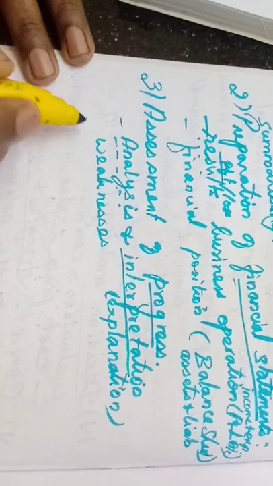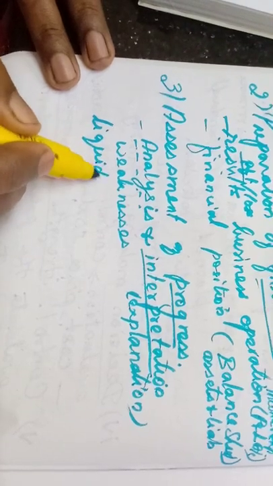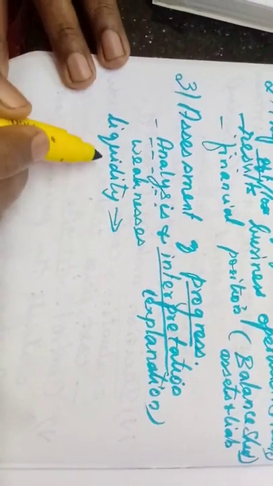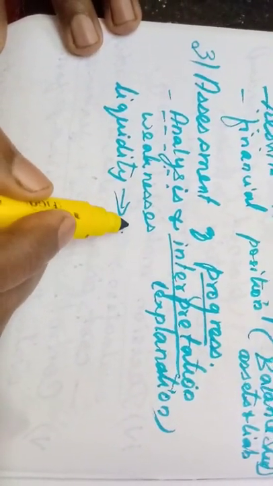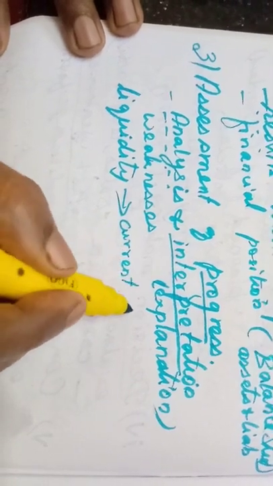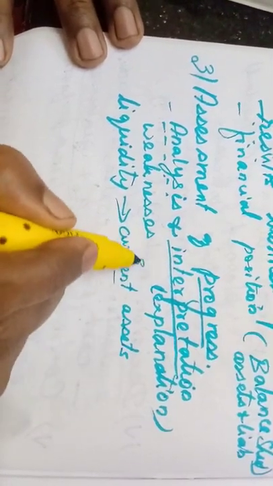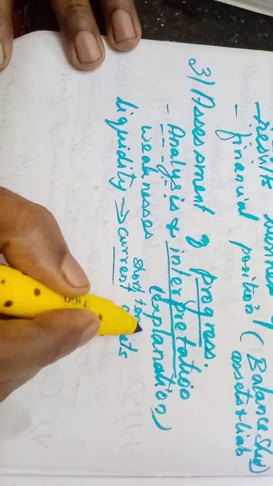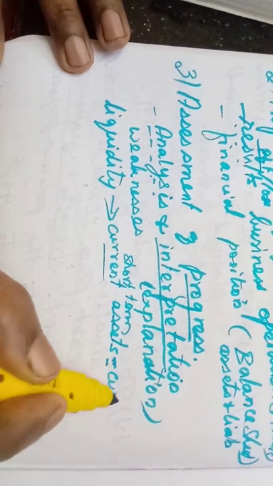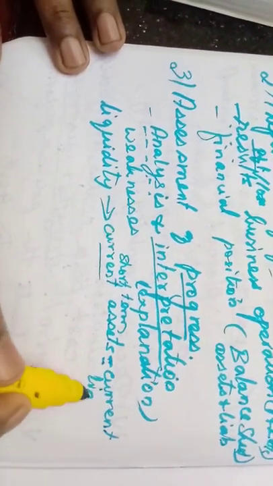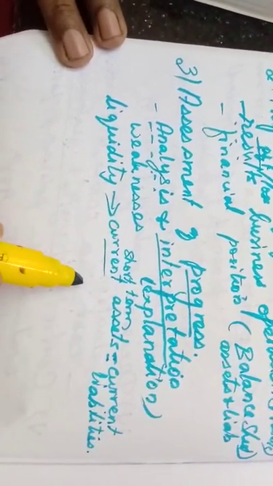Or they will analyze and find out the liquidity position of the business, which I told you yesterday. What is the liquidity? Liquidity can be analyzed. Whether the liquid assets, or we can say the current assets. Current assets, don't think of current power. Current assets means the short-term assets. Whether they are enough to meet the current liabilities. Just keep this in mind, you will be learning in detail in the forthcoming chapters.